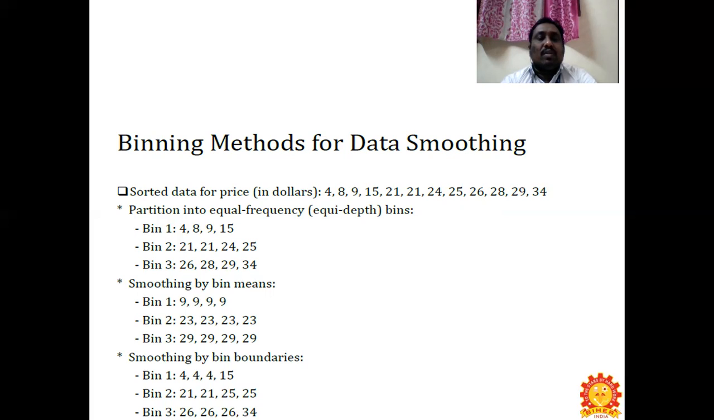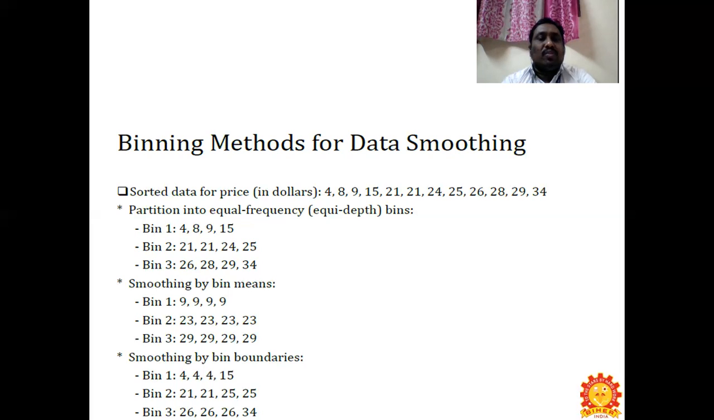Next, the third one, 9. The distance between 9 and 15 is around 6, but the distance between 4 and 9 is smaller, so the nearest boundary is 4. We fill that with 4 as well. Coming to bin 2, the starting value is 21 and the ending boundary is 25. The remaining two data are 21 and 24.